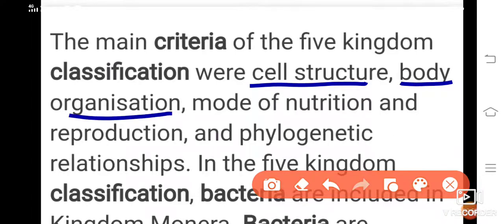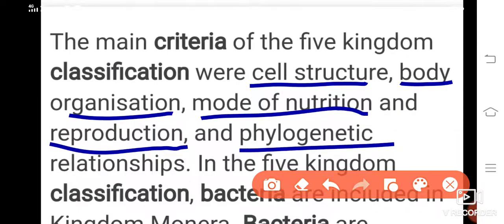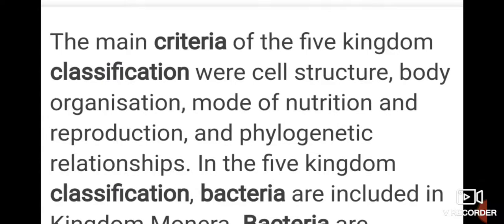Then, body organization was considered. The body organization is different in different organisms, isn't it? So, this criteria was also considered. Then, mode of nutrition is going to be different in many organisms, then reproduction and phylogenetic relationships. In this five kingdom classification, bacteria were included in kingdom Monera.